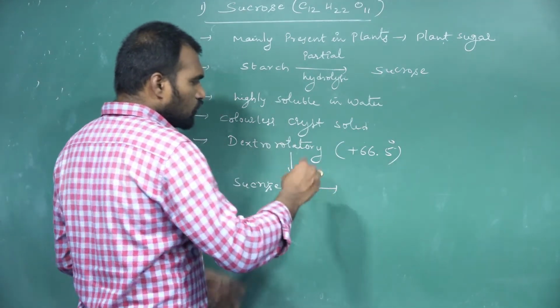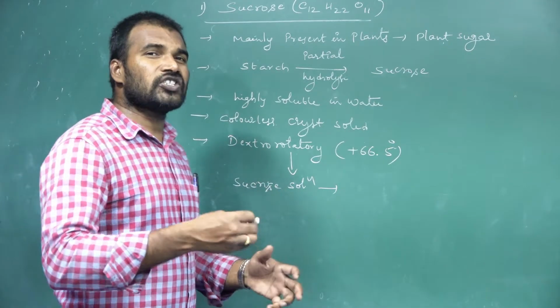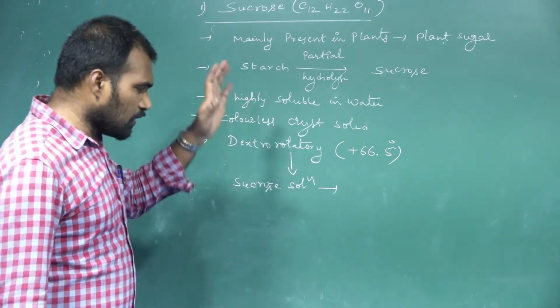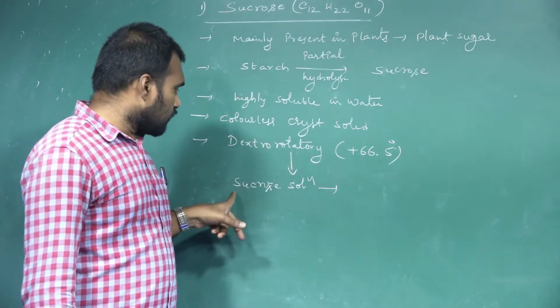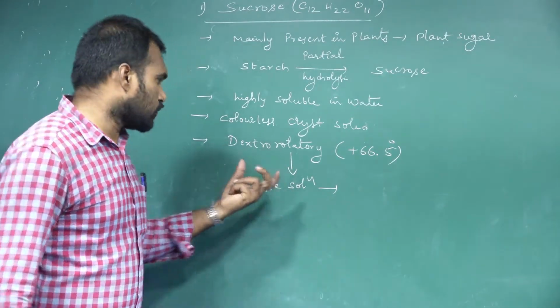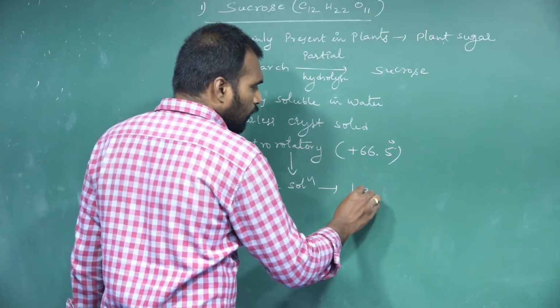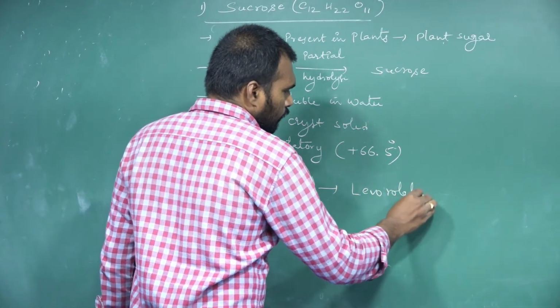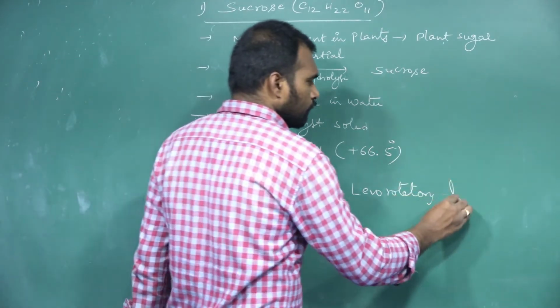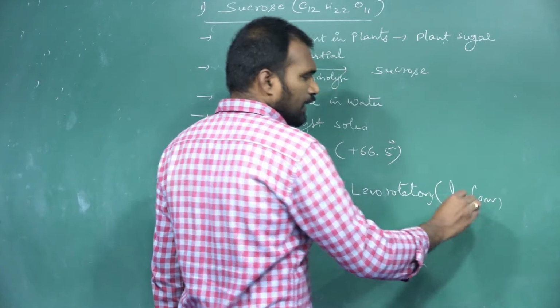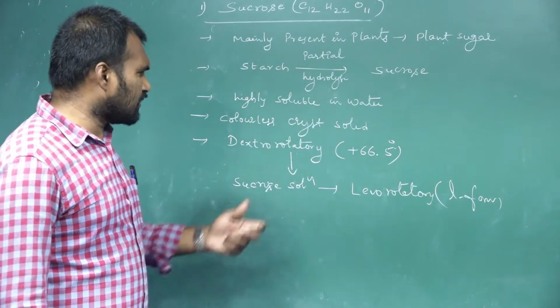In sucrose solution, what happened? There was an inversion of its configuration. So initially, before dissolution in the water, it's dextrorotatory. But after we dissolve it in the water, the sucrose solution becomes what? Levorotatory. So L form. So what is the reason?